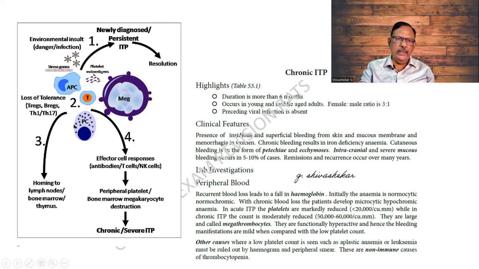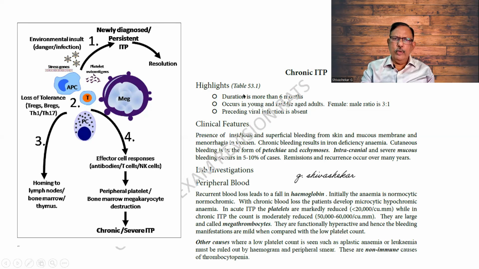And also you find that there can be antibodies produced by the T cells and the NK cells. All of them lead to destruction of the megakaryocytes and the platelets, leading to chronic or severe ITP. Please do remember this. Environmental insult, antibody producing cells, then the plasma cells being activated, and then peripheral killing.